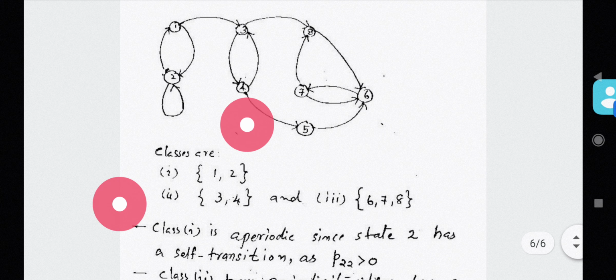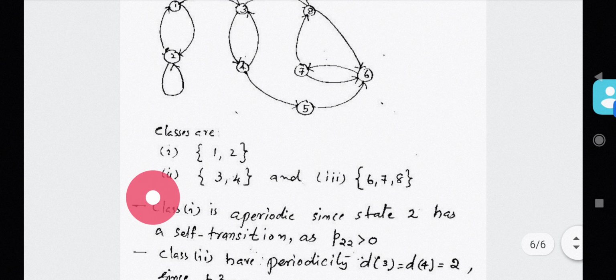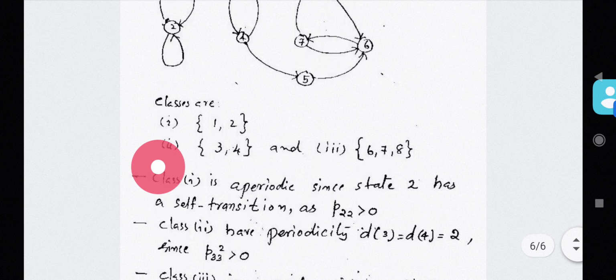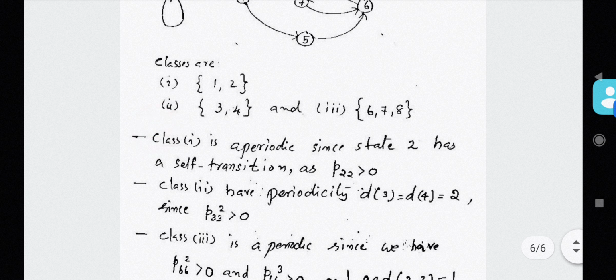Okay, similarly what about the periodicity of the last class? It is aperiodic. Why? It is aperiodic because we have P662 greater than 0 and P663 is also greater than 0.